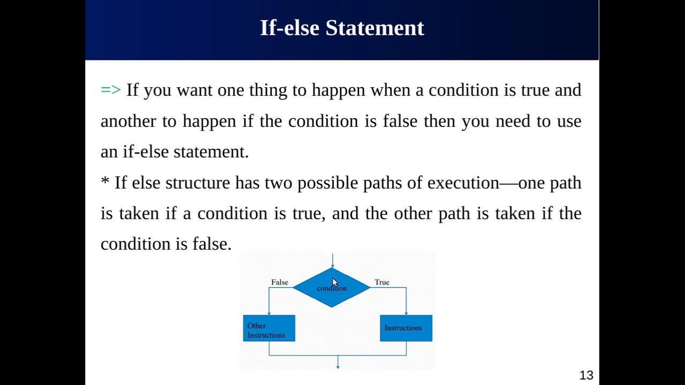For example, you are hungry and you want to eat something. If you have enough pocket money, the condition is true, then go to a restaurant or a hotel and have your lunch or dinner. But if you do not have enough pocket money, the condition is false, you don't have money, then you have to eat at your home, right? So in this case, we are taking one decision from two, or one path from the two available paths.